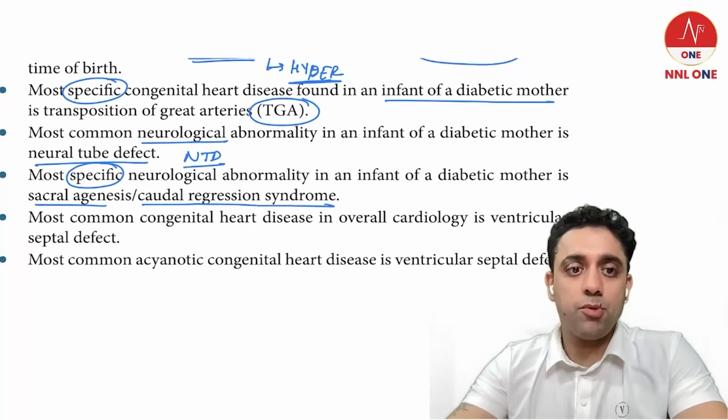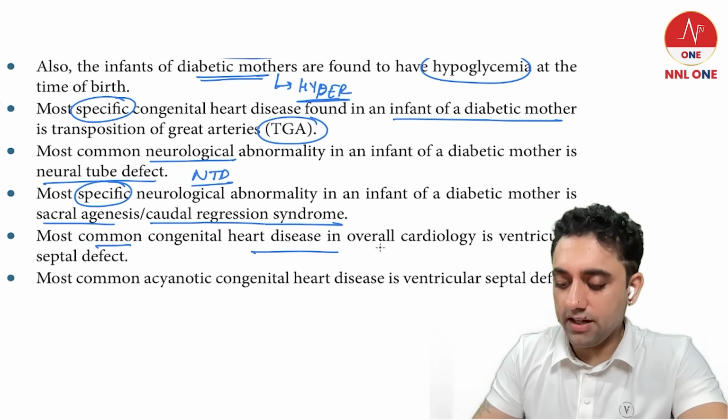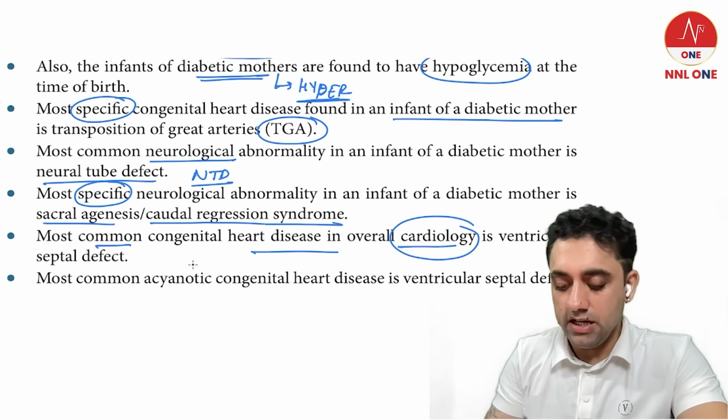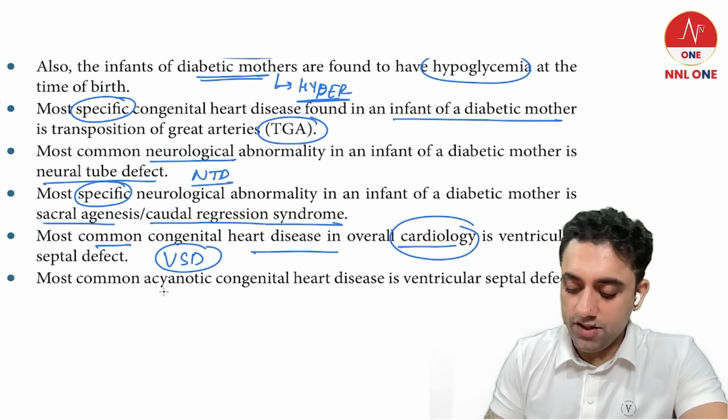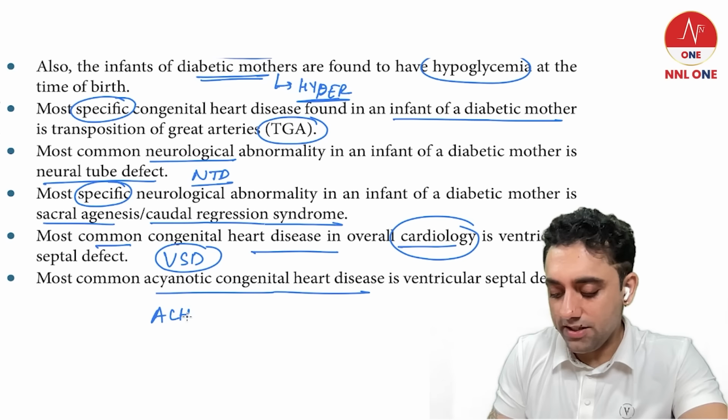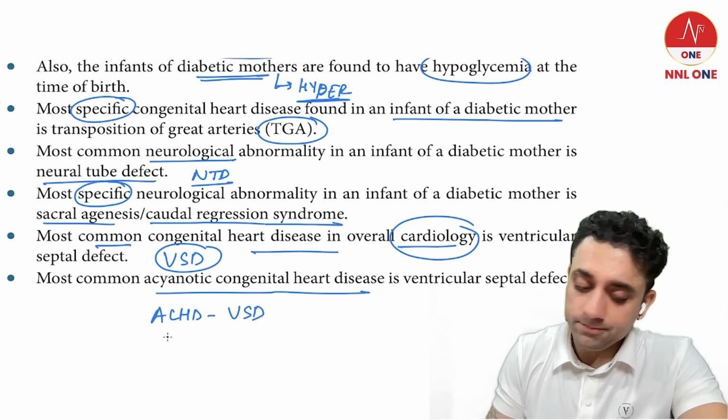Number 1. Next important point, which is the most common congenital heart disease in cardiology? In cardiology, the most common congenital heart disease is VSD, which is the most common acyanotic congenital heart disease in cardiology.